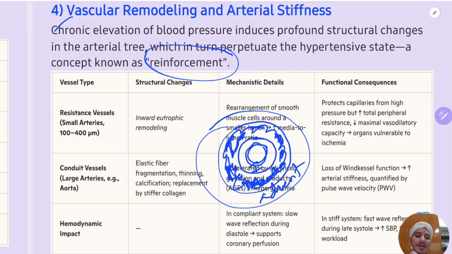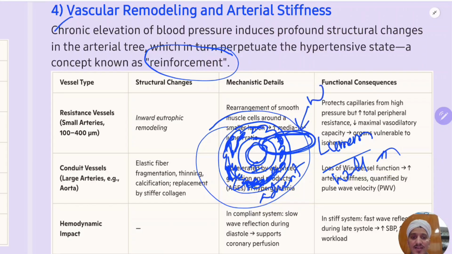The wall to lumen ratio of the vessel will increase. That means the mass of the wall will increase, and the lumen is reduced. Now these arteries will lose their elasticity.